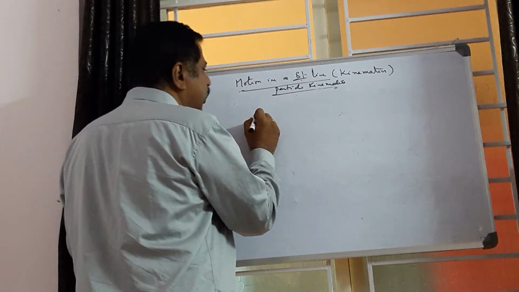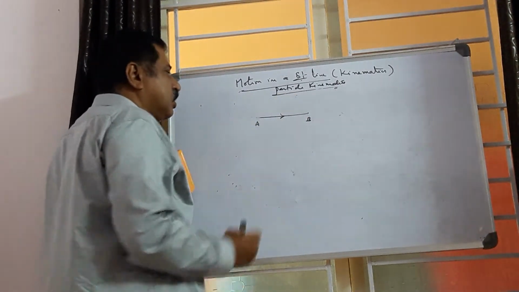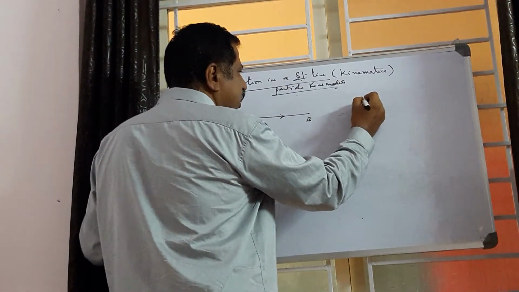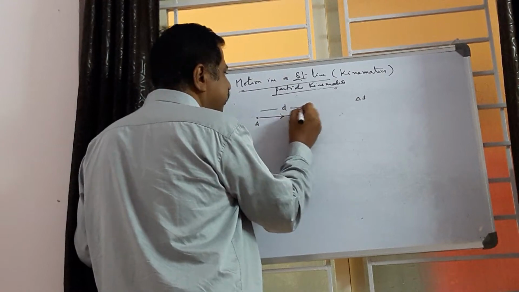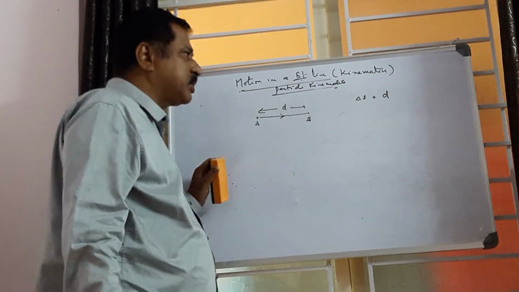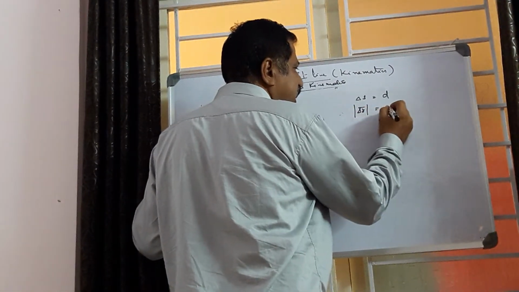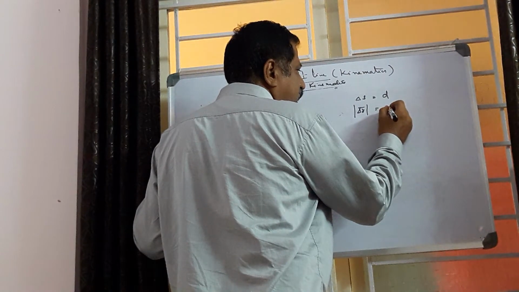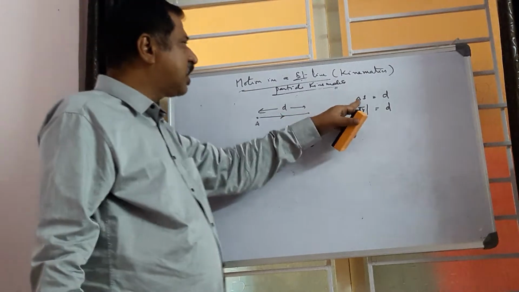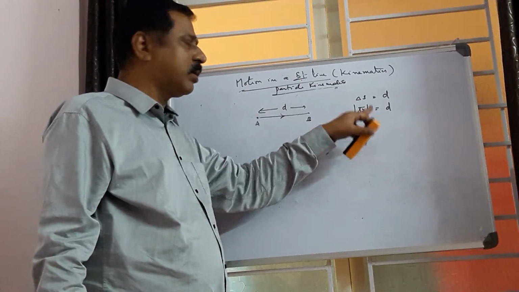First one is, for example, a body traveling from A to B. Position A to B. Distance traveled, I say this distance is D. Here the magnitude of displacement, I say, is D also. This is the distance traveled, and this is the displacement. The magnitude of displacement is called delta R bar.